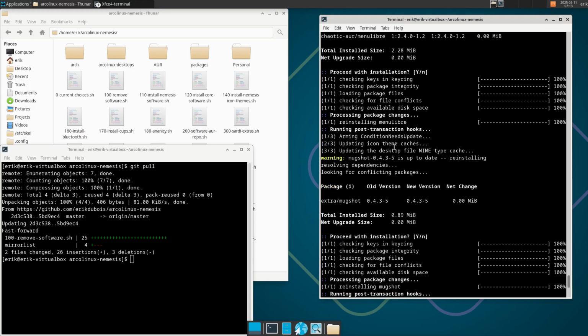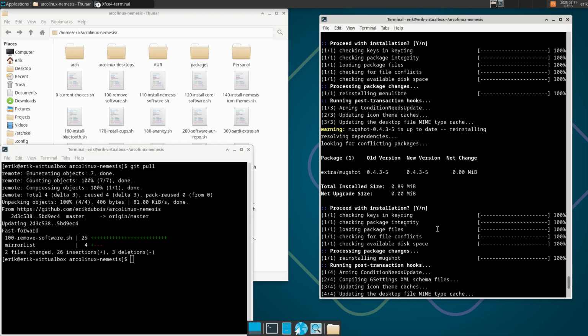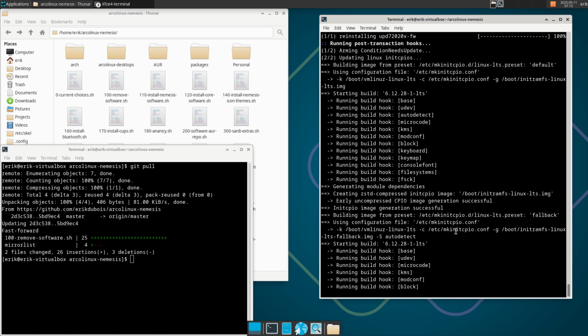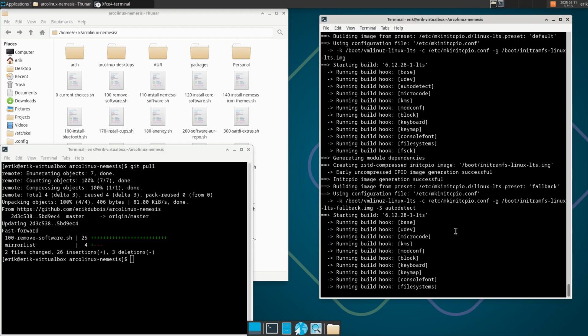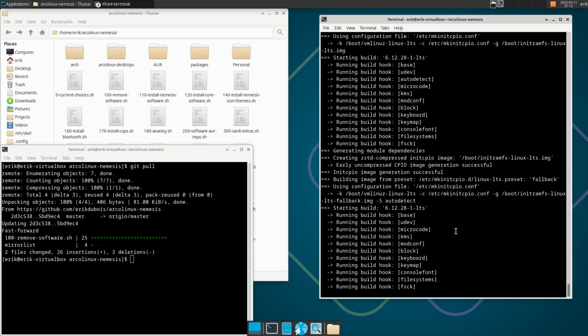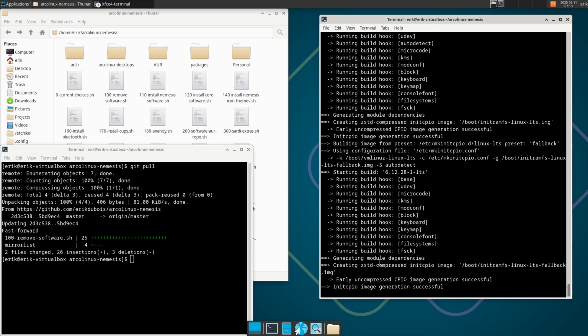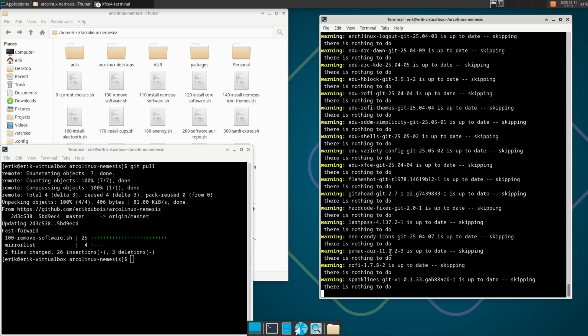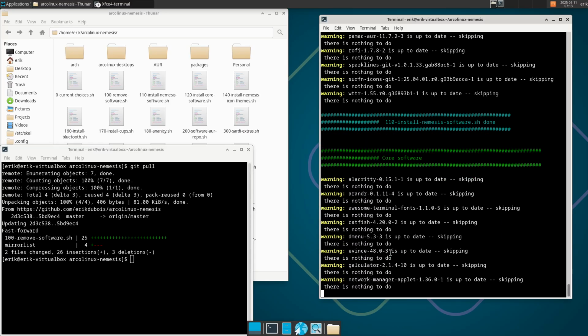And here, well, these are necessary things for Chaotic AUR. Yeah, okay. No warnings anymore, right? We fixed all that. And neofetch will come after this one.